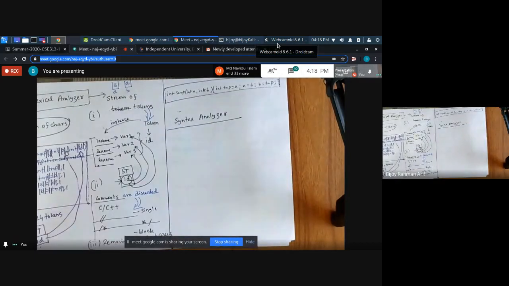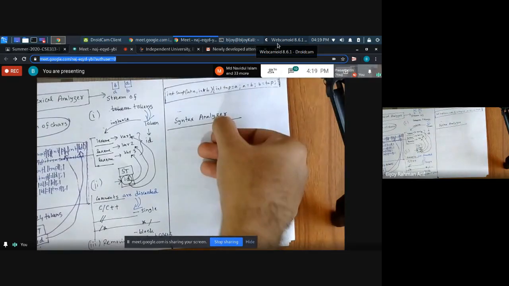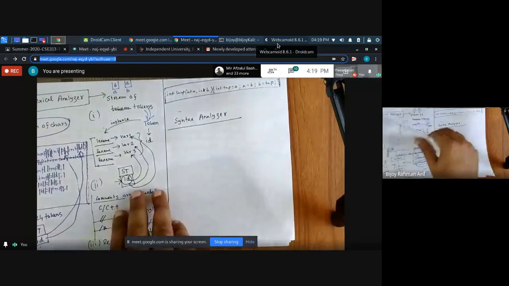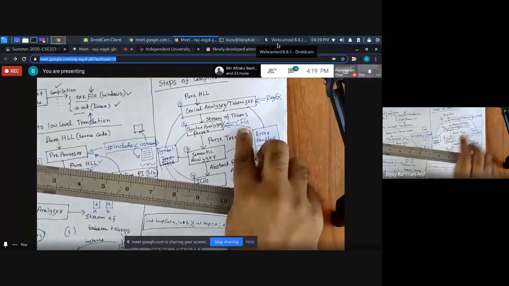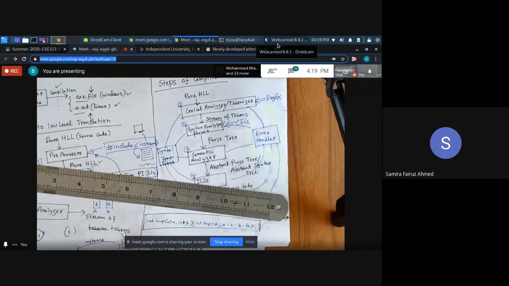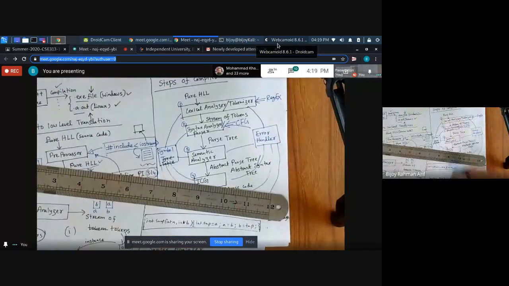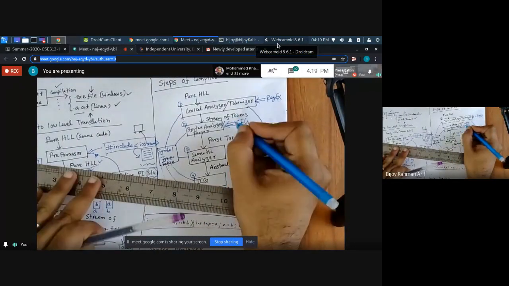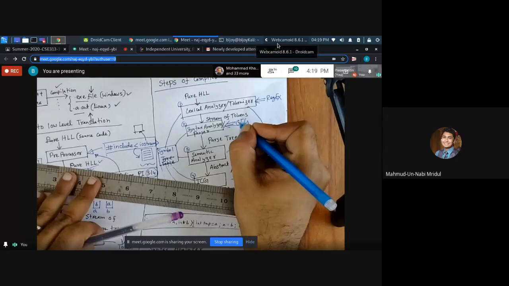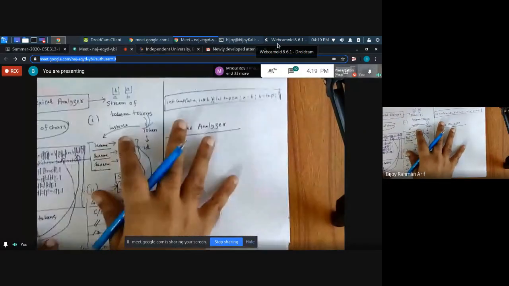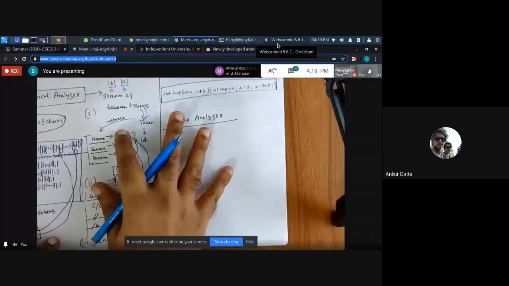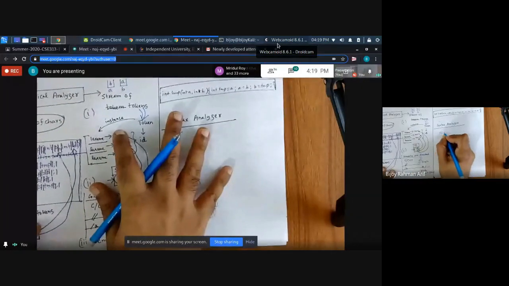Okay. So what is the next phase? Syntax analyzer. So how does syntax analysis happen? It takes help from what? Context free grammar. Now what is context free grammar? Tell me, CFG.